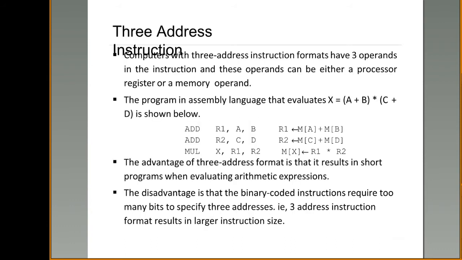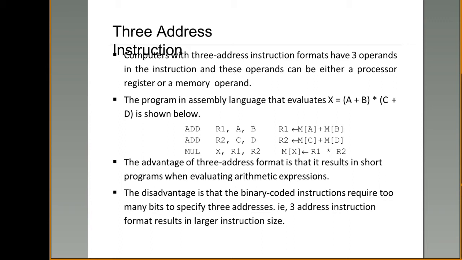First we'll see 3 address instructions. As I said, the 3 address instruction format will have 3 operands in the instruction, and these operands can be either a memory operand or a register operand. That means what? Operand means nothing but data, right? That data may be present in a register or in a memory location. That is the meaning. The operands can be either a processor register or a memory operand. Let us see one example.